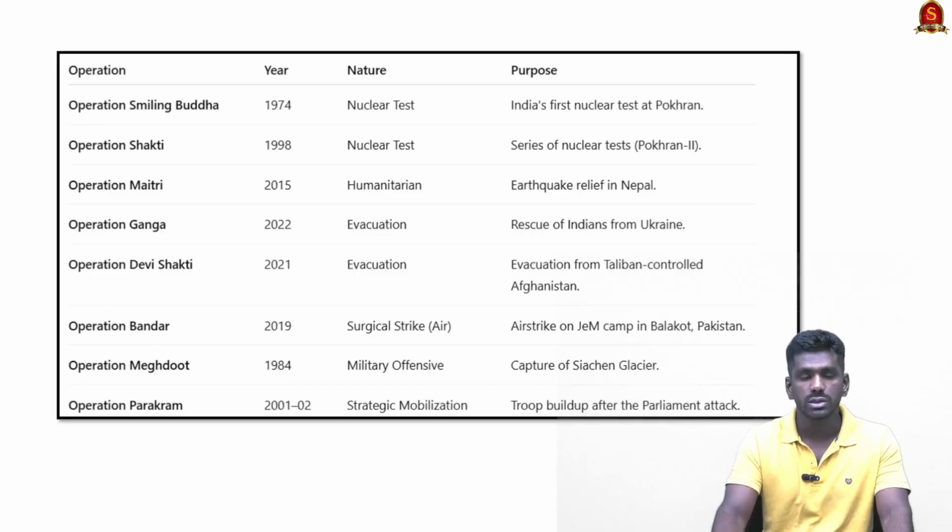Operation Meghdut is a military operation for the capture of Siachen Glacier from Pakistan in 1984, and Operation Prakaram is a strategic mobilization of Indian troops along the India-Pakistan border after the 2001 Parliament attack. So Operation Bandar, Operation Meghdut and Operation Prakaram are three important military operations conducted against Pakistan. So these are some of the important operations of India.